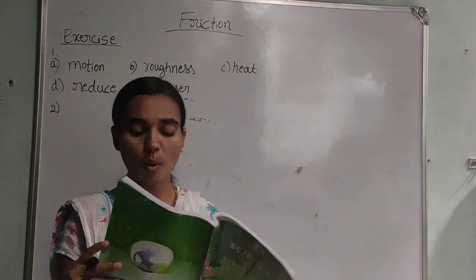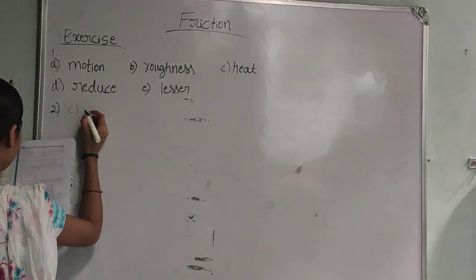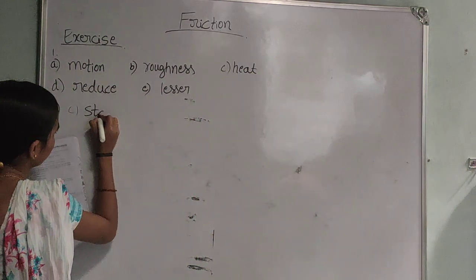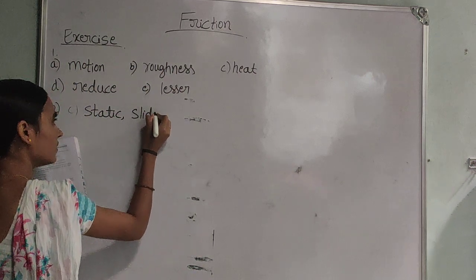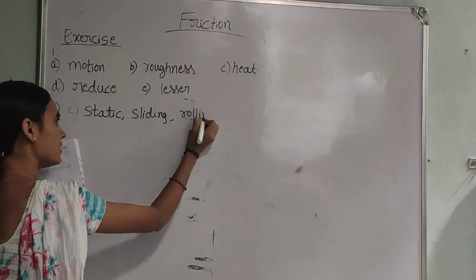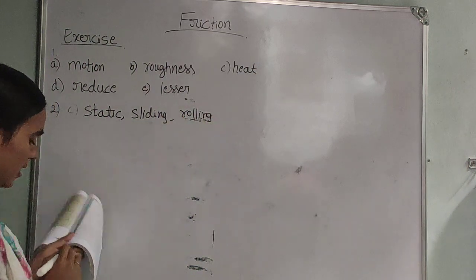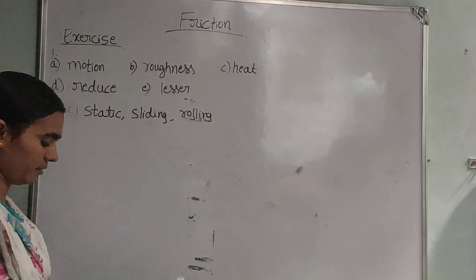By seeing the four options, the C option is static, sliding and rolling. This is the decreasing order of friction.